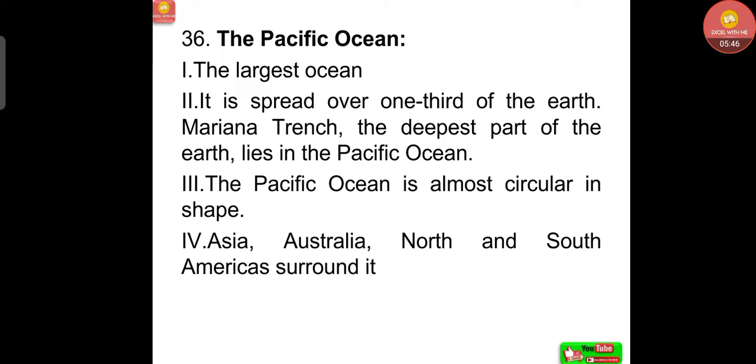Now, the statements related to the Pacific Ocean: it is the largest ocean, spread over one third of the Earth. Mariana Trench, the deepest part of the Earth, lies in the Pacific Ocean. The Pacific Ocean is almost circular in shape. Asia, Australia, and North and South America surround it.